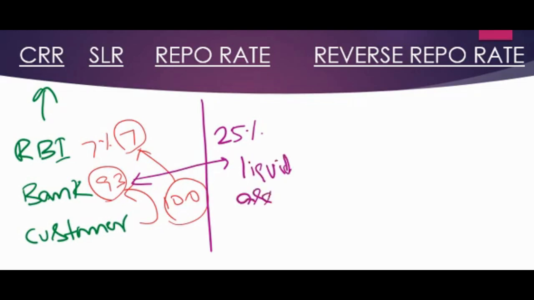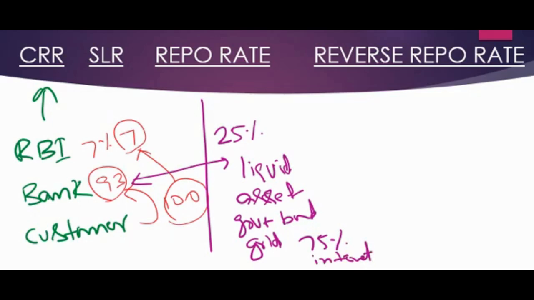Liquid assets means maybe government bonds or gold. So they have to invest in this and they can earn interest on this. And the remaining 75% amount can be either used for their expenses or given for interest rates to customers. So this is called SLR.